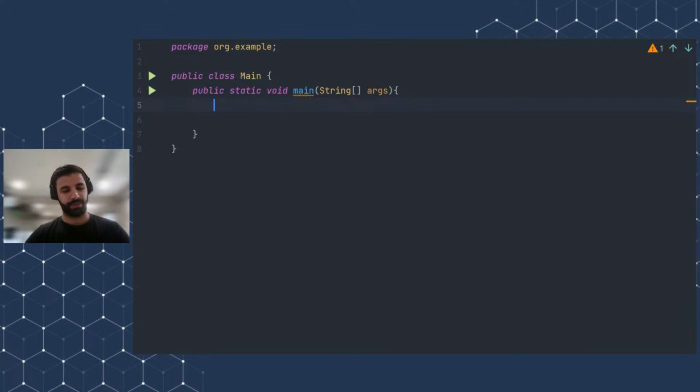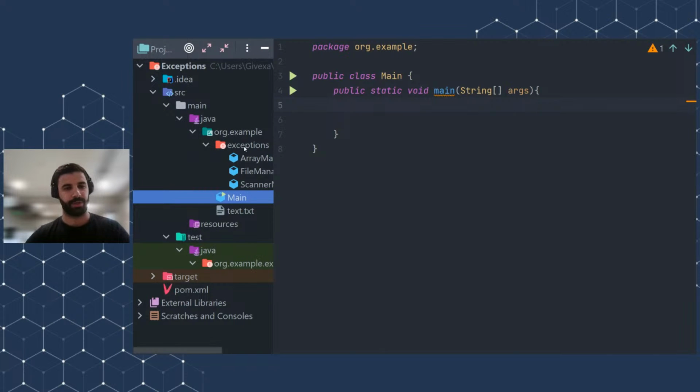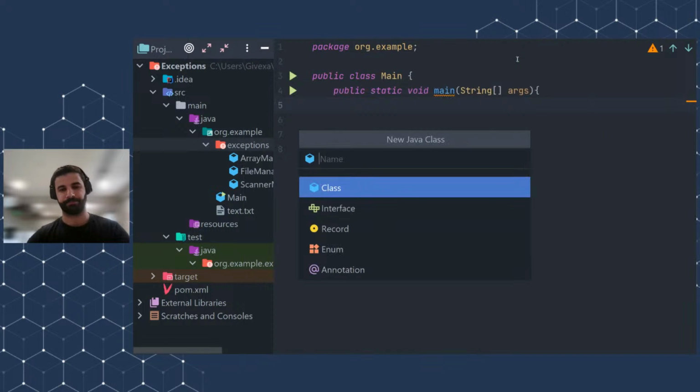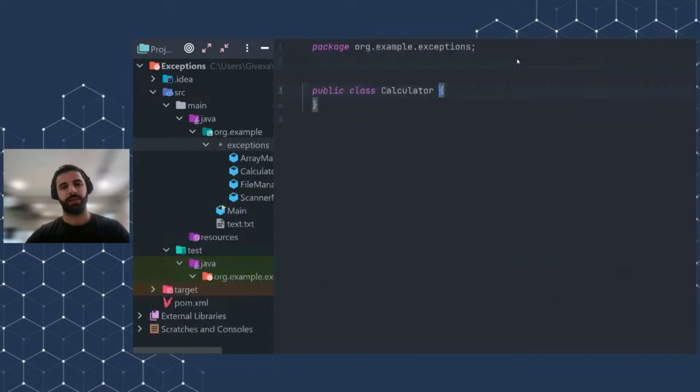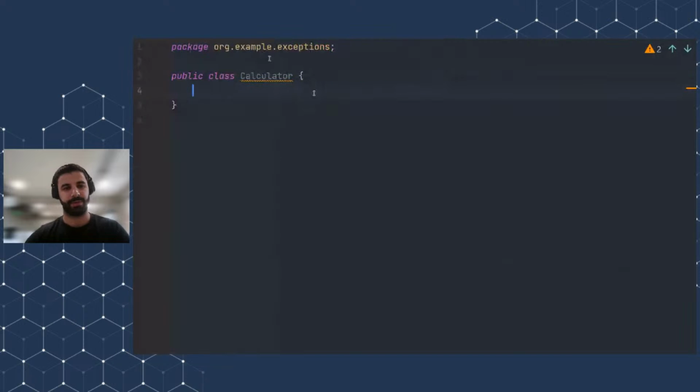To realize this problem, let's just create a simple calculator class. We'll call it Calculator. Here I will have one method, which will be public void print, which will take two parameters, int a and int b, and it will simply print the result of this division.